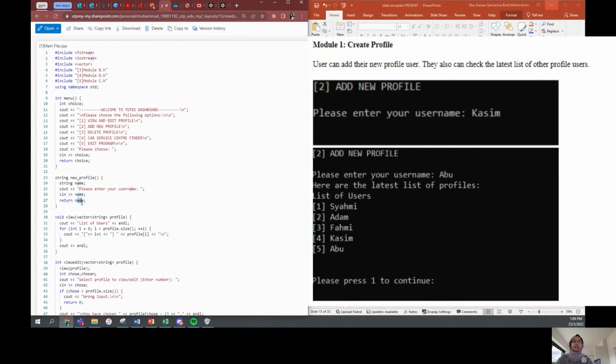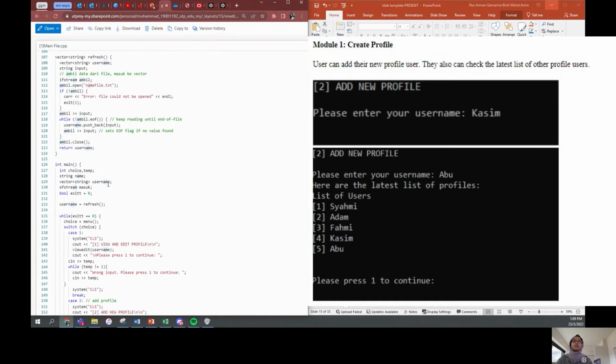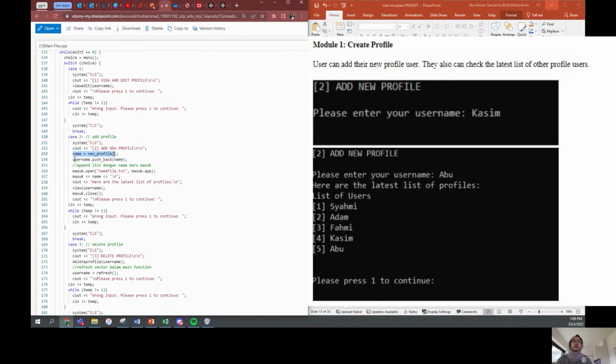which is in the namefile.txt file. After returning the name, back to the main file here, after calling the function, we put it in username with push_back, and then namefile.txt will be opened and appended with a new name being inserted. Then we call the view function with username to display the latest list of the profile. Just like right here, this is how we add the profile, and then we show the latest list of the profile.